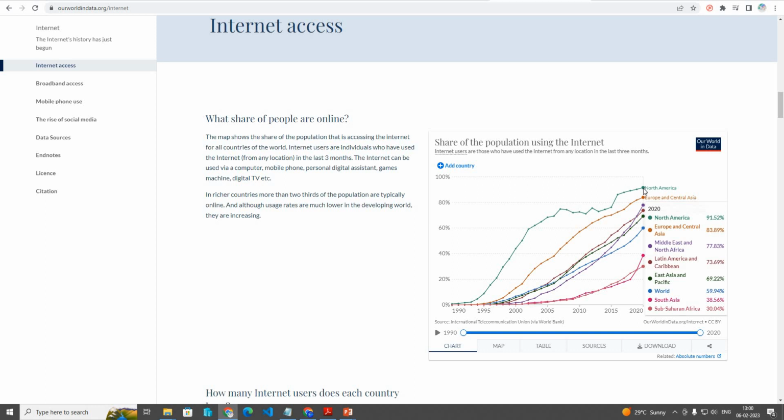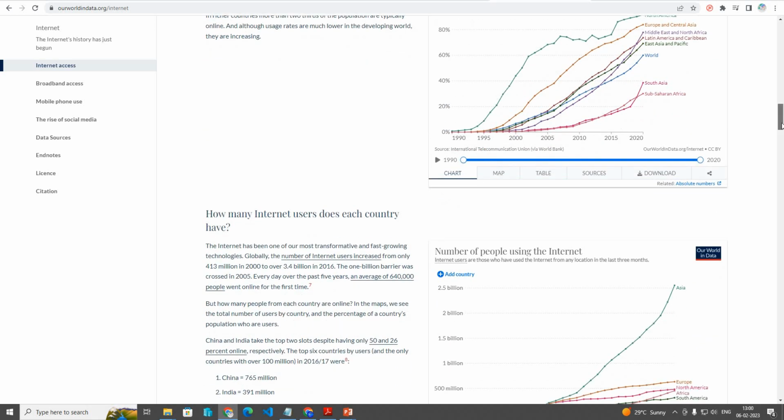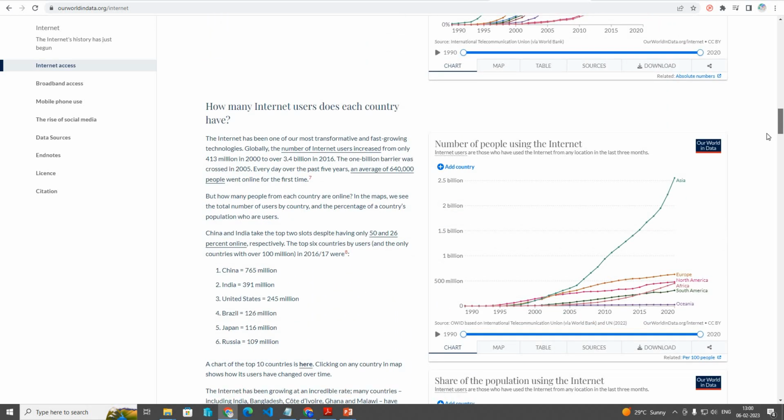Then Europe and Central Asia, Middle East and North Africa, Latin America and Caribbean, East Asia and Pacific, then the world, and South Asia at 38.56%, and Sub-Saharan Africa. These are the data that we can see from these charts and graphs. The next one is the number of people using the internet. In Asia, more than 2.5 billion people are using the internet.